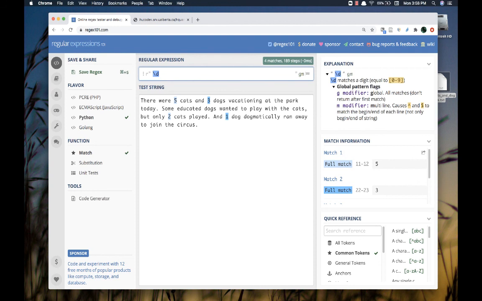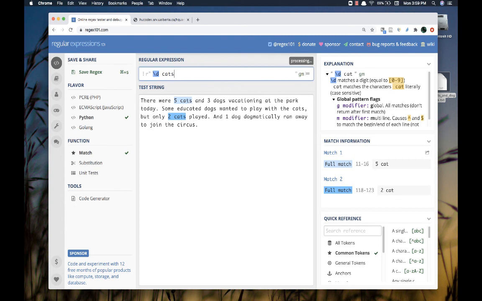So let's imagine that I'm writing some Python and I would like to extract the number of cats mentioned in this giant text. Well, one of the things that I can do is I can craft my regular expression to find a digit followed by a literal space, followed by a literal c, a, t, and maybe an optional s at the end. And you'll notice that 5 cats and 2 cats are highlighted here.